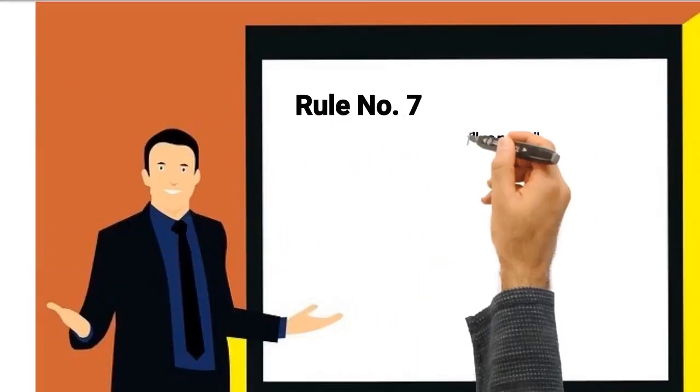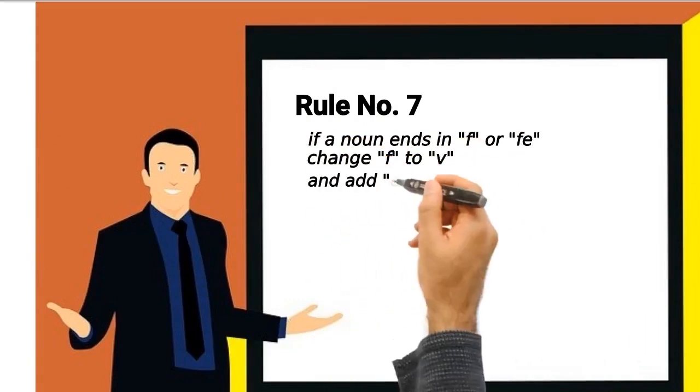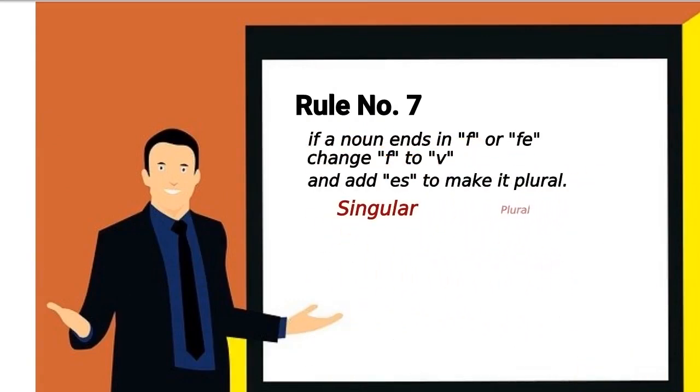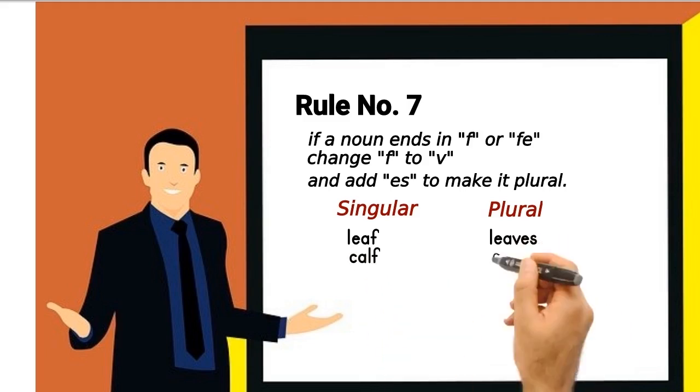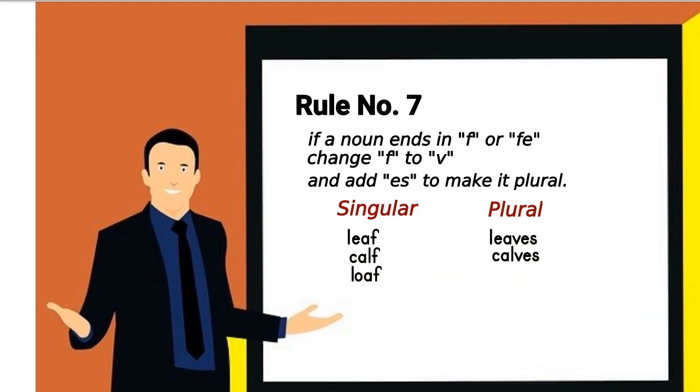Rule number 7. If a noun ends in f or fe, change f to v and add es. For example, leaf, leaves, calf, calves, loaf, loaves, shelf, shelves, half, halves, sheaf, sheaves.